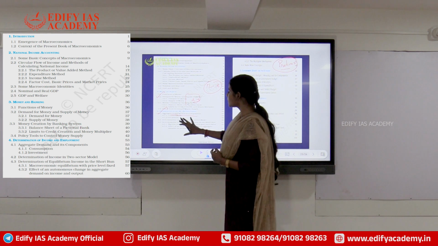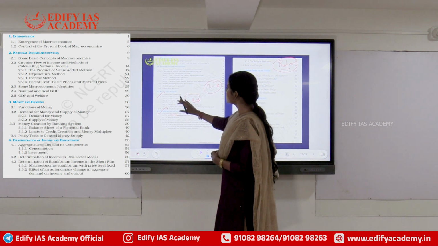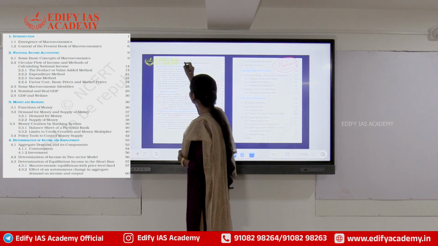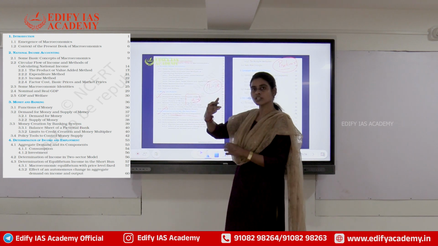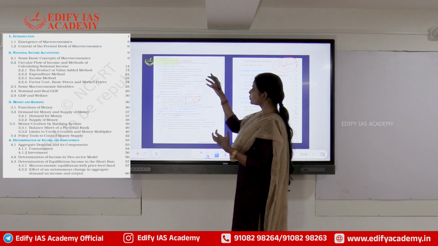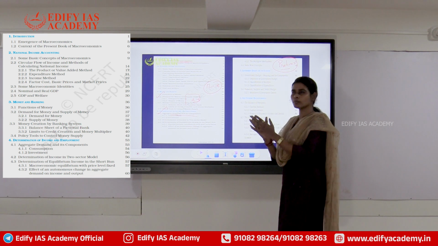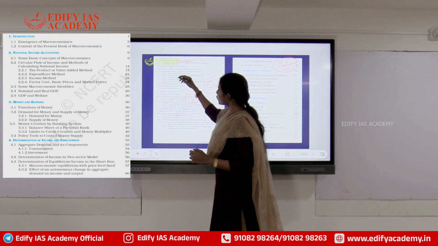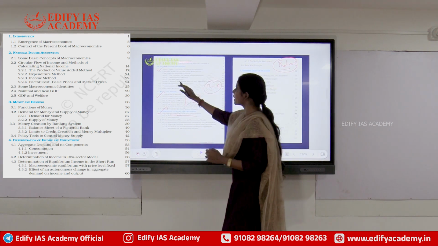Okay, and nothing in detail in this unit. But the first unit is again about how macroeconomics emerged as a concept. So you have to just find the difference between macroeconomy and microeconomy, that's it. For your prelims perspective, this is becoming again important.